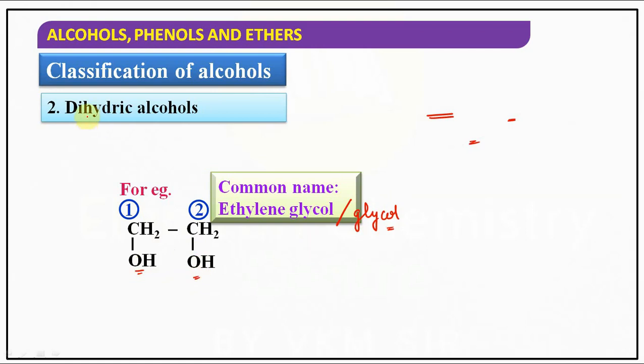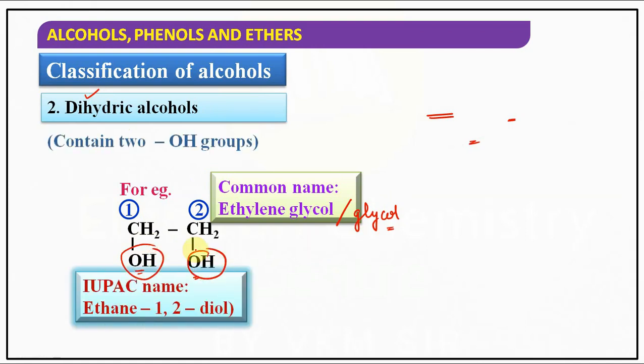If 2 OH groups are present, it is an example of dihydric alcohol. Monohydric alcohol means one OH group is present; dihydric alcohol means 2 OH groups are present. If you see the IUPAC name, 2 carbons are there, so the IUPAC name of this glycol is ethane-1,2-diol. Why?